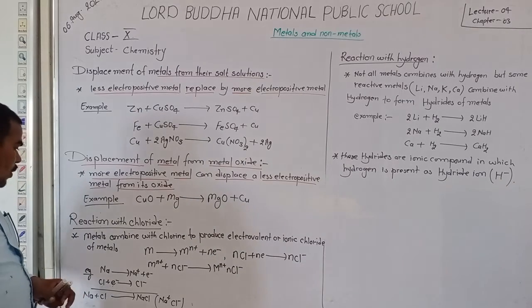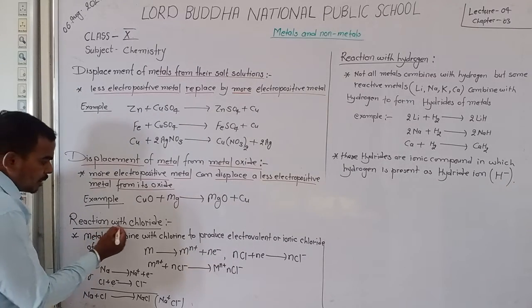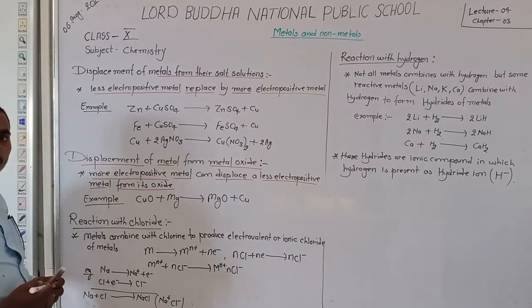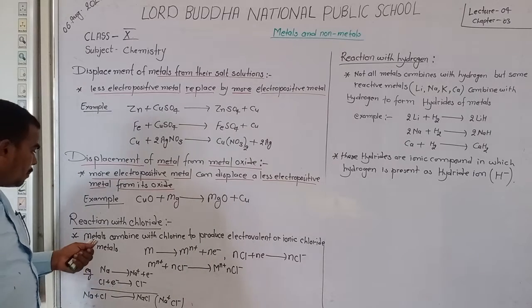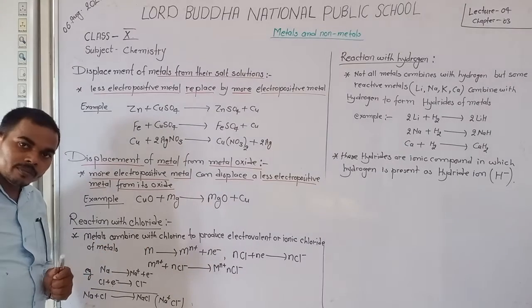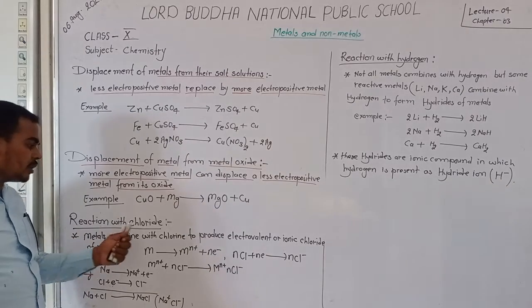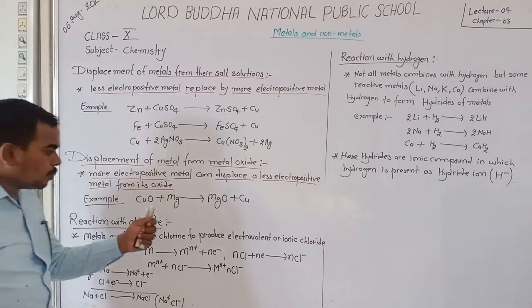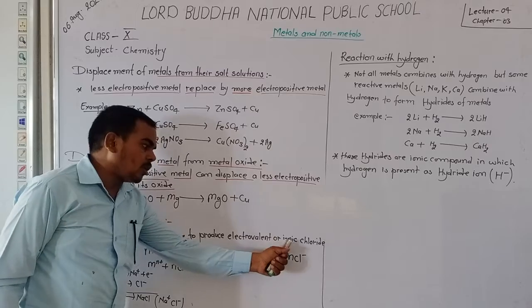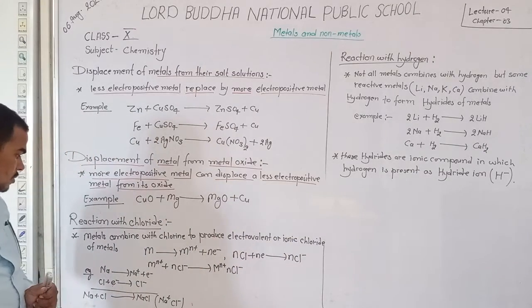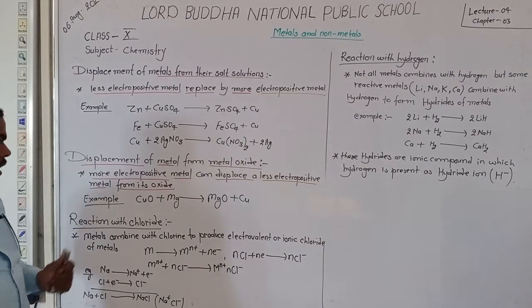Now let's discuss reaction with chlorine. Metals combine with chlorine to produce electrovalent or ionic chlorides of the metals. How?